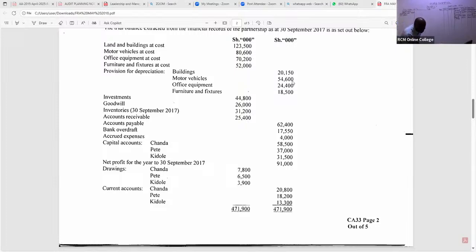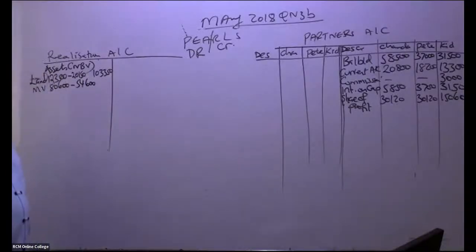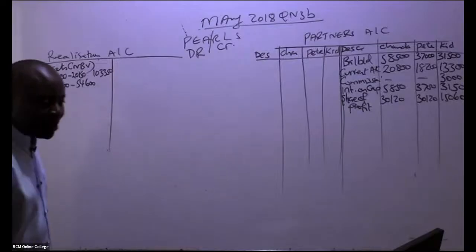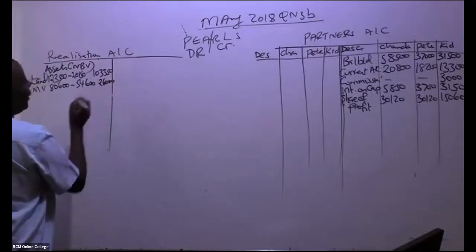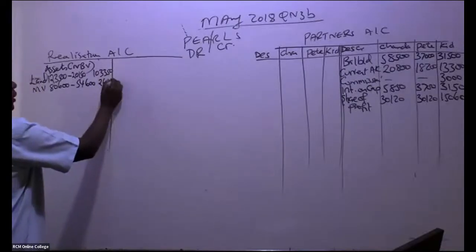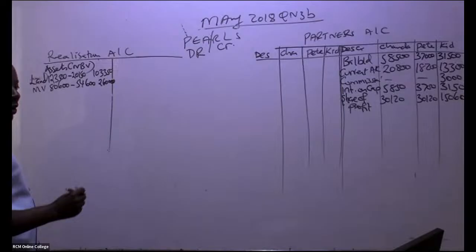It's 54,600. So is there somebody who can give me a number to write? Any student who can give me a number to write here for motor vehicles? I'm being given 26,000. Thank you so much. Great. We are doing very well.